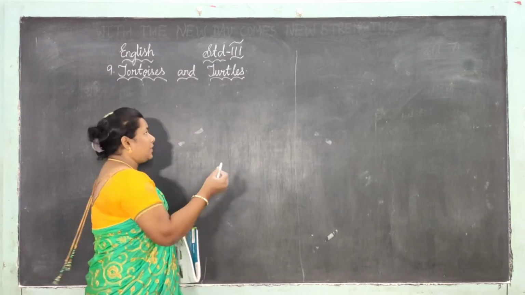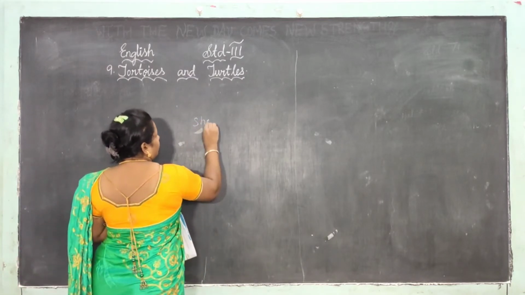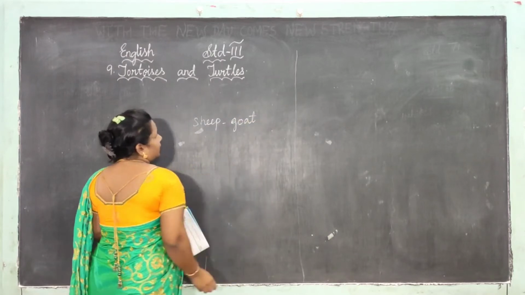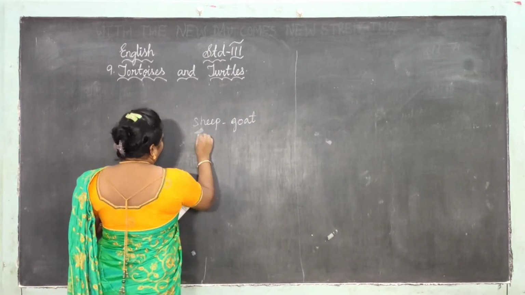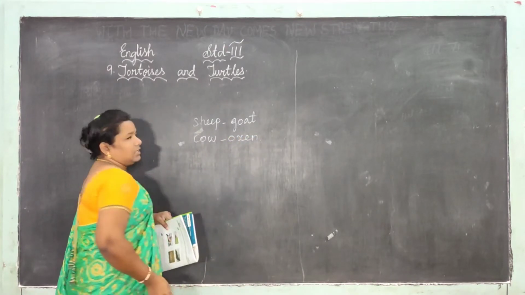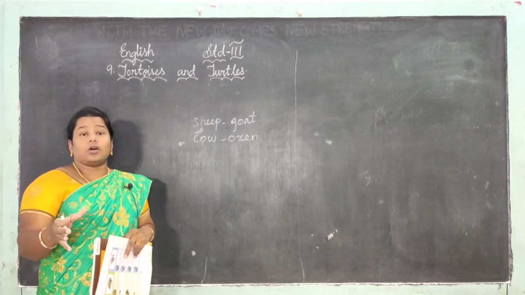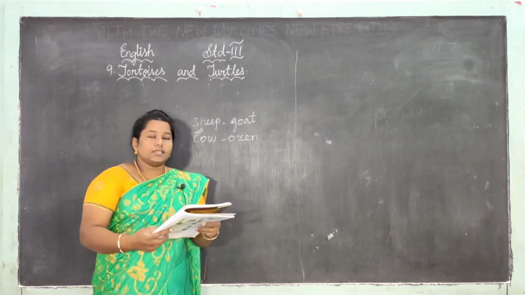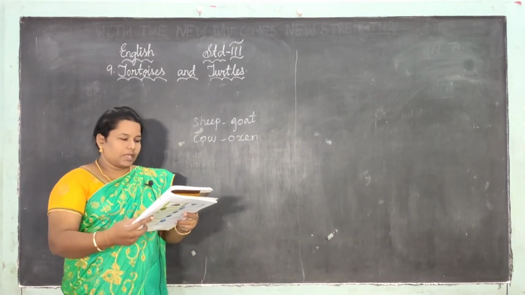Yes, sheep and goat. Next, cow and oxen. Some of these creatures look like other animals, right? Like this. Now take your book, page number 80.